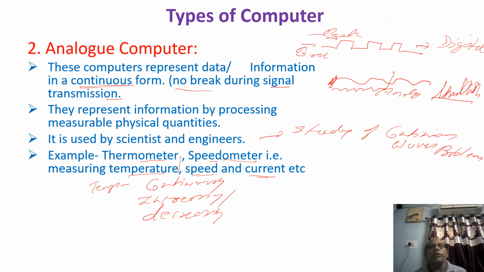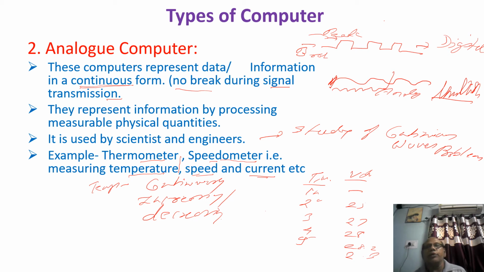This analog computer counts or measures things in the form of continuous values. Continuous values means time and value. In the first second there is some value, for the second second the temperature is 24 or 25, for the third second it is 27, for the fourth second it is 28, and for the fifth second it is 28.2, 28.3, and in this way. These things occur continuously, so such values can be counted by these thermometers.